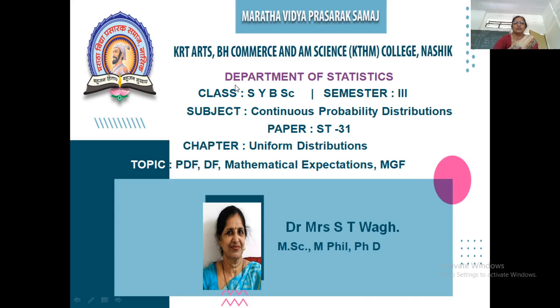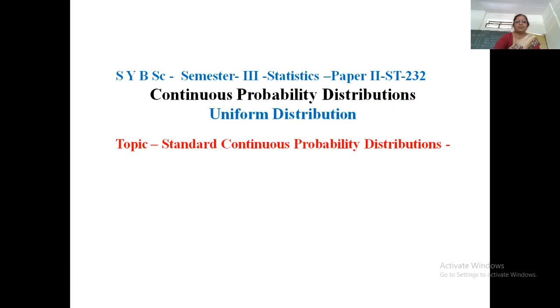of uniform distribution. This particular distribution is called a rectangular type of distribution, as it takes continuous values. So the probability of taking any value in the interval a to b is constant, and which is given by 1 upon b minus a. And if you draw the graph of x versus PDF f of x, then we will get a rectangle, and therefore it is called rectangular distribution.